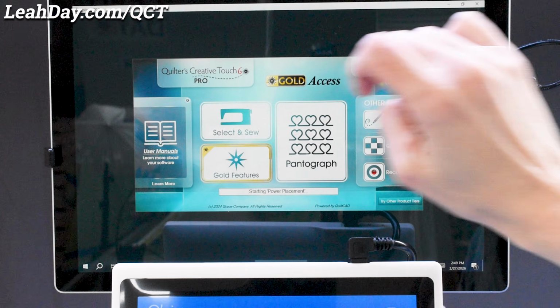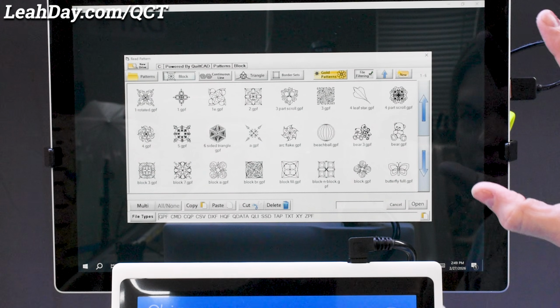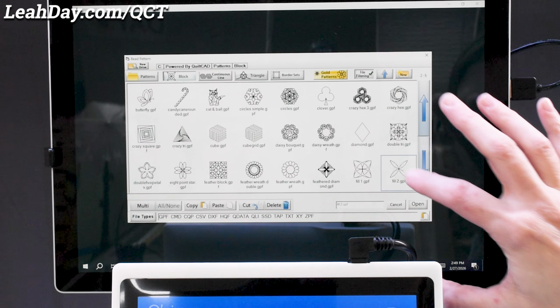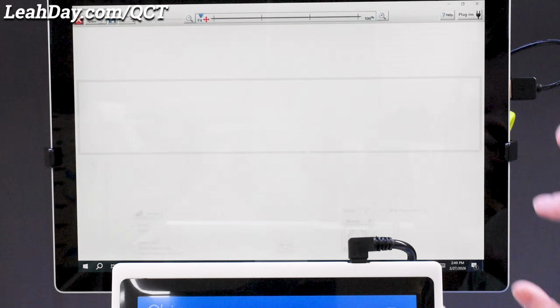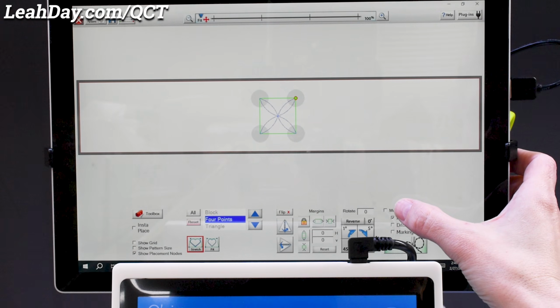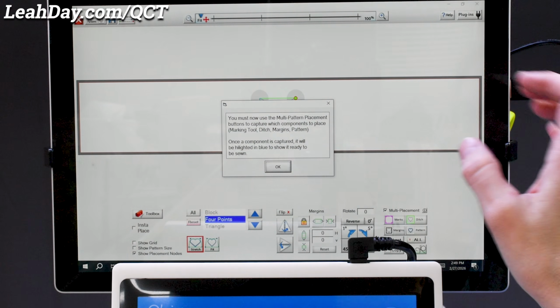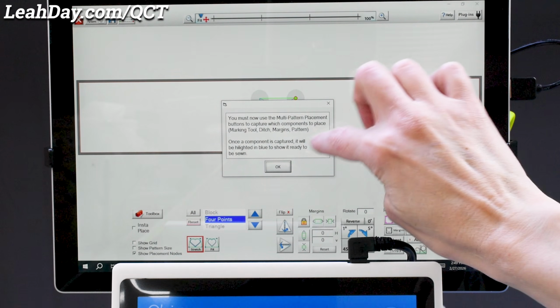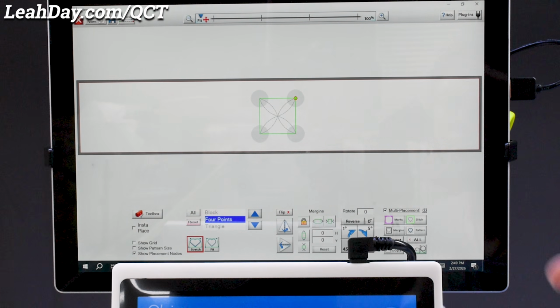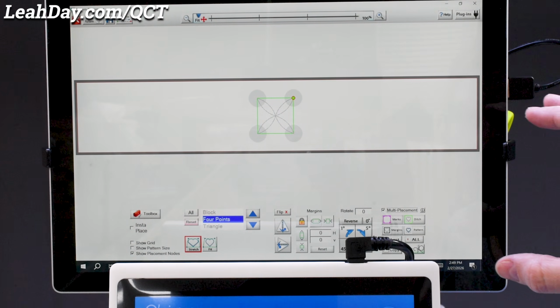We're going to use Select and Sew. I've already set my safe area, and what we can do is select our design and place it multiple times precisely on the quilt. So down here there's a little checkbox, multi-pattern placement. It gives you a little instruction on how to do this, but I'm going to show you how to do it step by step. Basically the same set of steps we've just done.